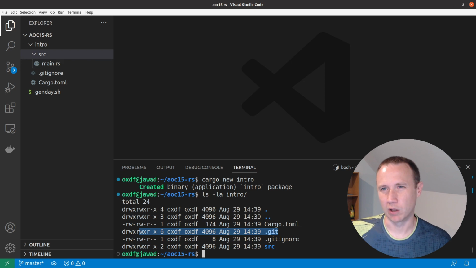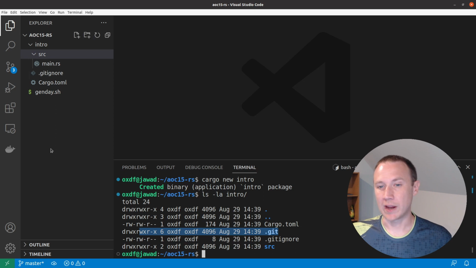And that's probably how I'll work. I'll have one Git repo for all these solutions, which I'll also try to include in the comments or in the description down here. So, okay, we've used Cargo new to create a project.